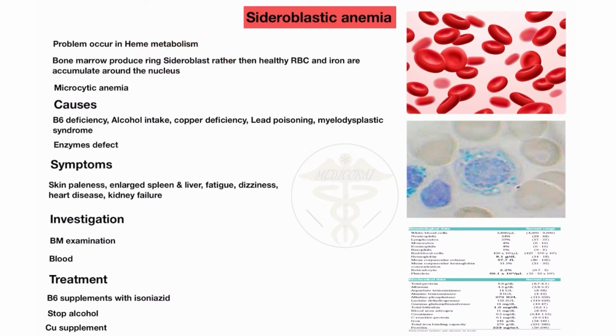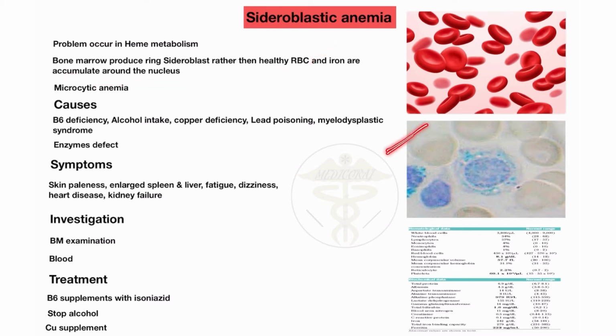Mostly, sideroblast cells are present in the bone marrow of normal persons. I said sideroblast cell, not ring sideroblast. Ring sideroblasts you will see in sideroblastic anemia, and normal sideroblasts you will see in the bone marrow of a normal person. So when you see ring sideroblasts in a question, it is definitely sideroblastic anemia rather than healthy RBC. And iron accumulates around the nucleus.